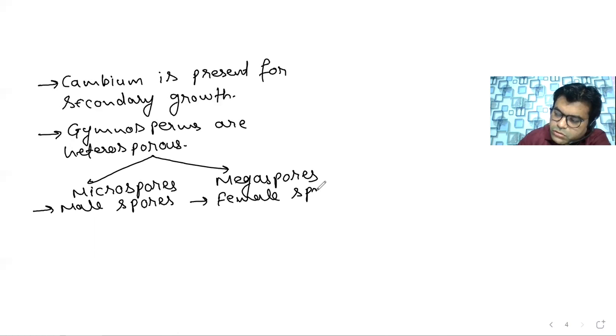Both of these spores, the microspore or megaspore, are arranged on a particular special type of leaf called the sporophyll. The sporophyll on which the microspores are arranged is called the microsporophyll, and the sporophylls on which the megaspores are arranged are called the megasporophylls. Again I repeat: these spores are generally arranged on the reproductive leaves. Microspores are arranged on the microsporophyll and megaspores are arranged on the megasporophyll.